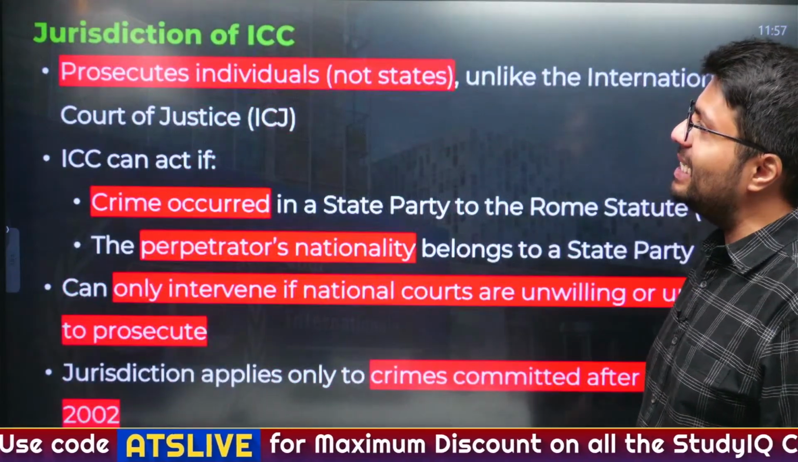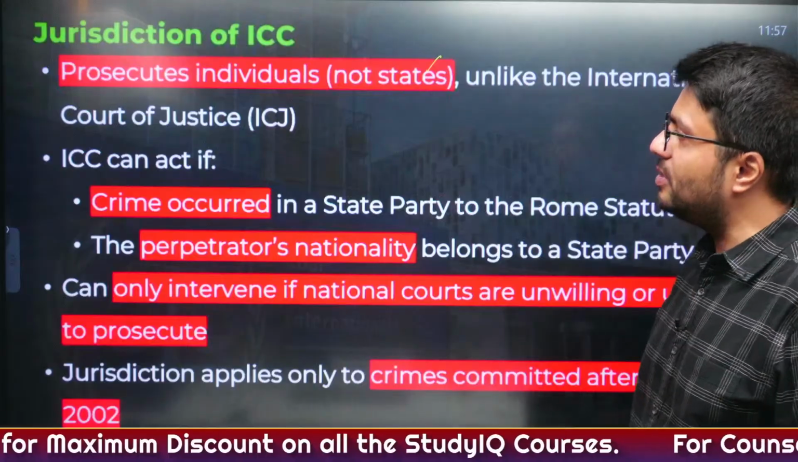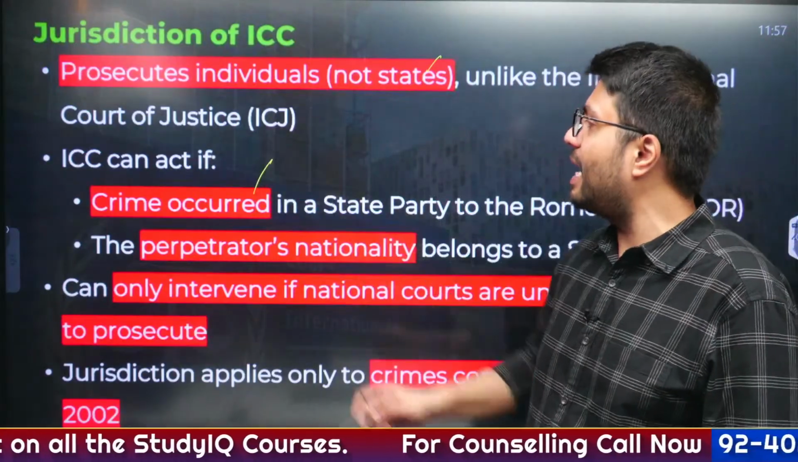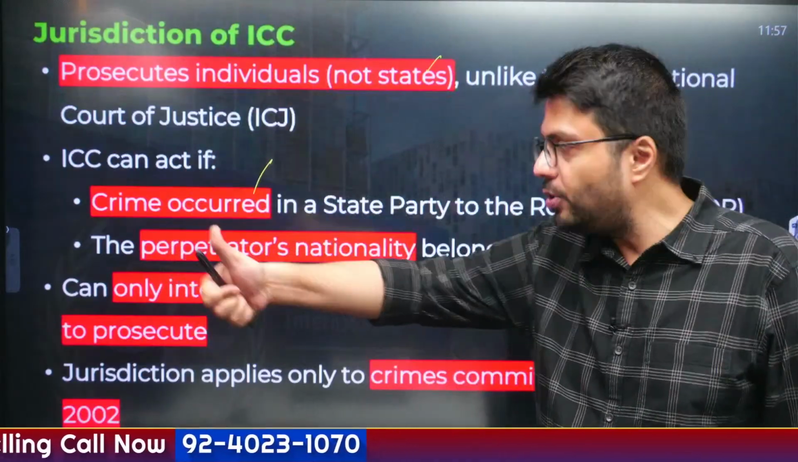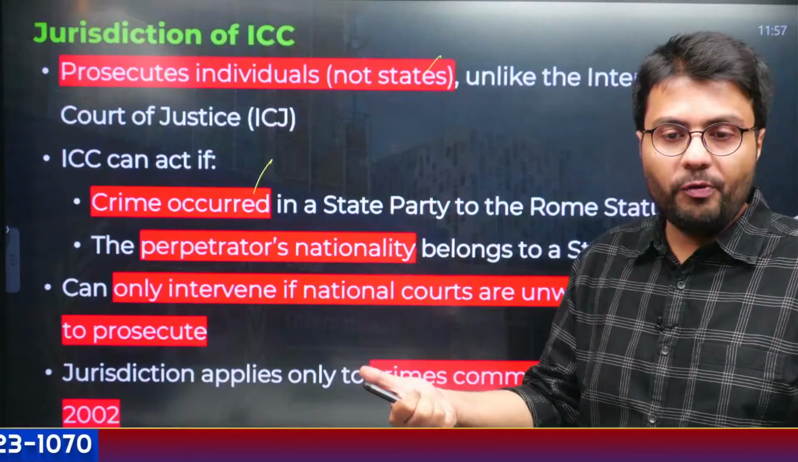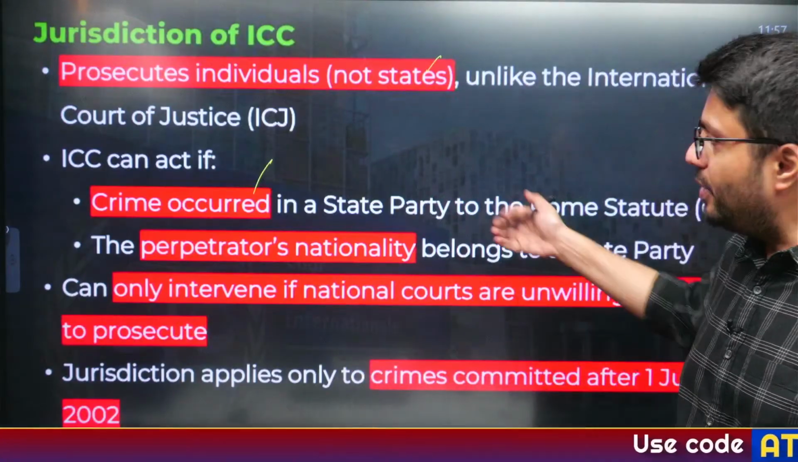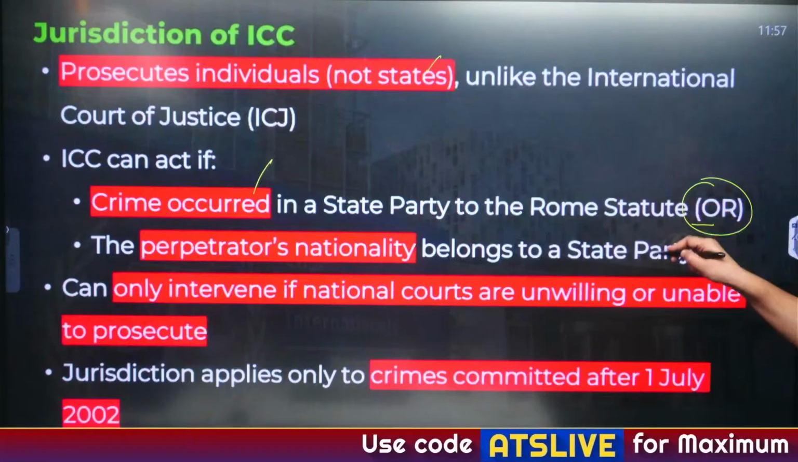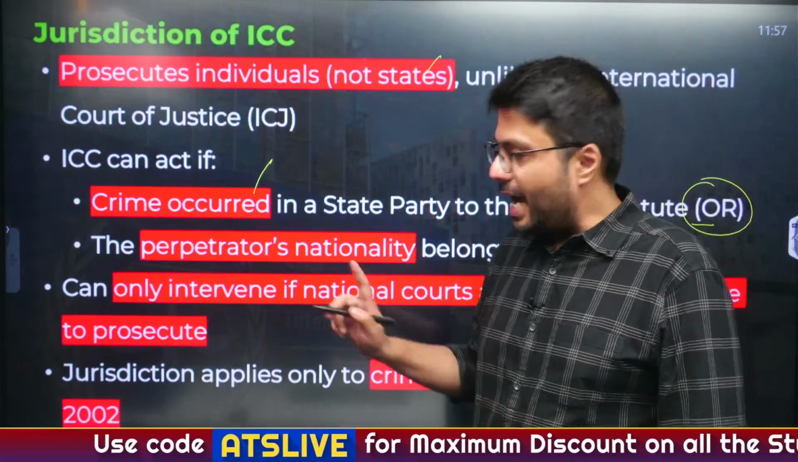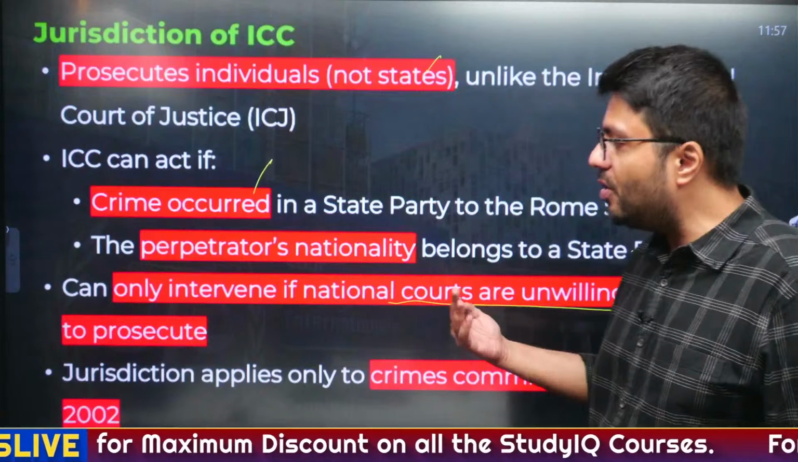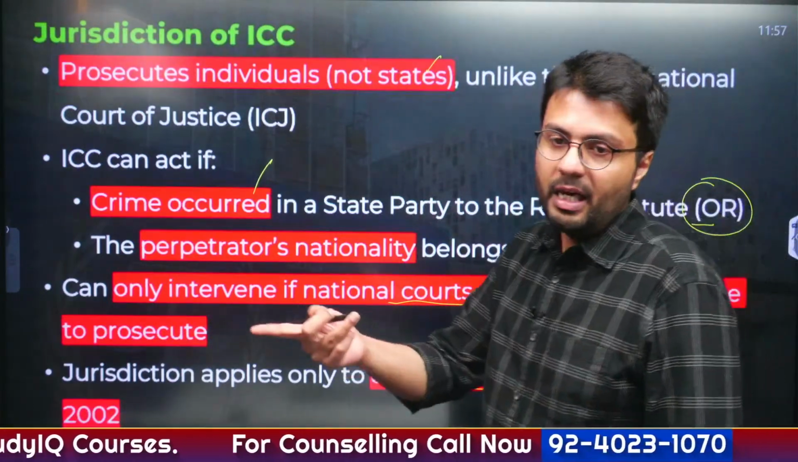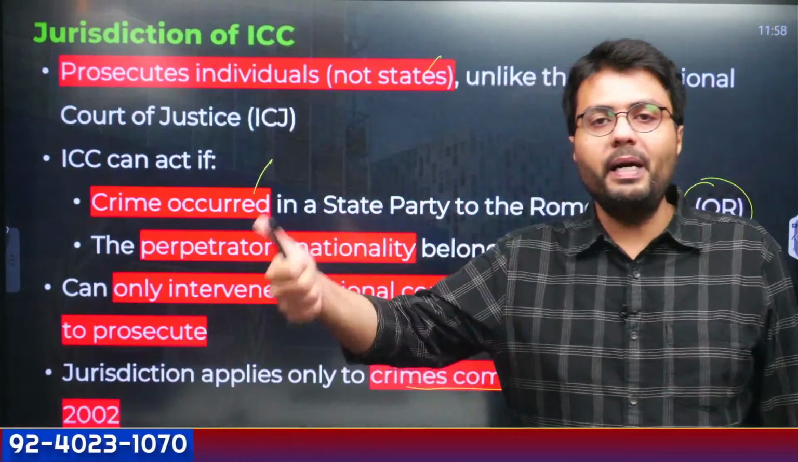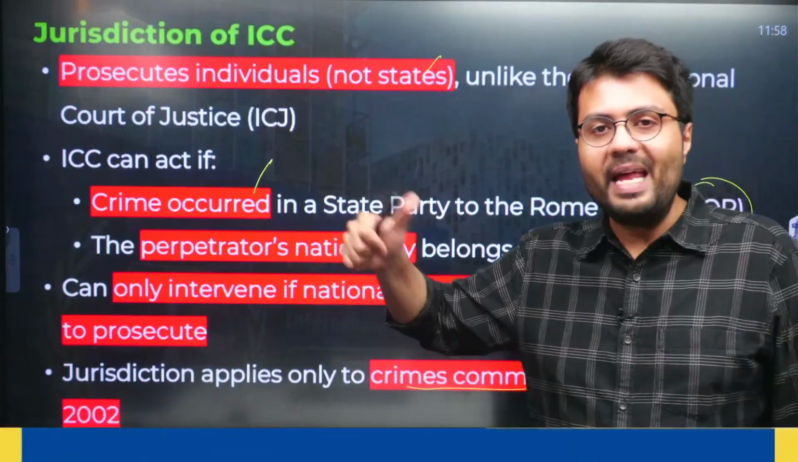Now, the jurisdiction of ICC is that it prosecutes individuals, not states, unlike ICJ, and it can act only if the crime has occurred in the place or in the country who has signed the Rome Statute, or if the person responsible for this conduct belongs to one of the state parties. So it can function or investigate cases in either one of these cases also. And it can only intervene if the national courts are unwilling or unable to prosecute, and this applies only to the crimes that have been committed after the 1st of July 2002, because we have understood even in the constitution you can't have a retrospective jurisdiction of any criminal activities. Okay.